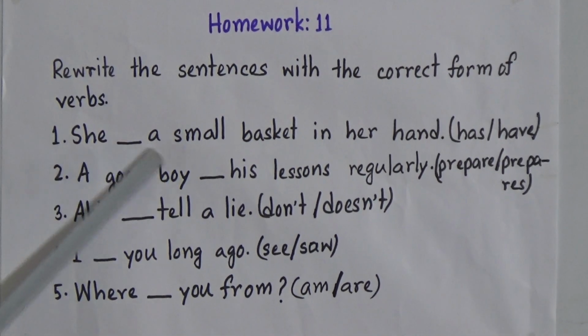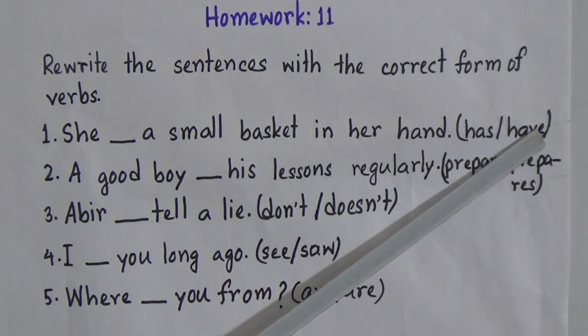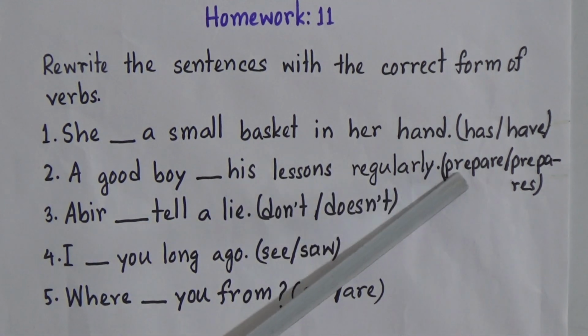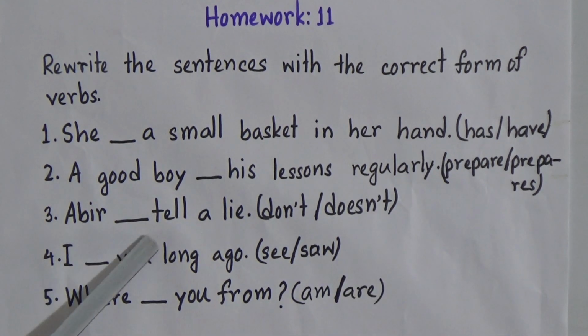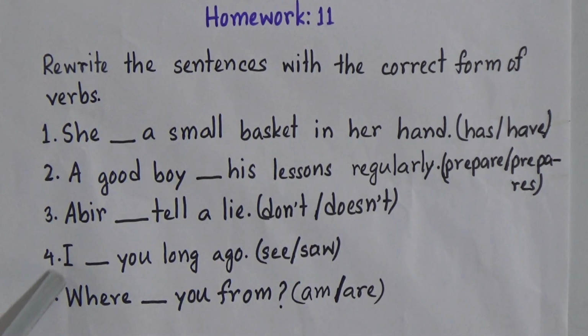Number 1, she dash a small basket in her hand. Options are has or have. Number 2, a good boy dash his lessons regularly. Options are prepare or prepares. Number 3, Abir dash tell a lie. Options are don't or doesn't. Number 4, I dash you long ago. Options are see or saw. Number 5, where dash you from? Options are am or are. So there are 5 exercises you will do as your homework.